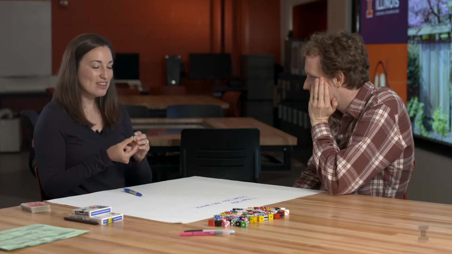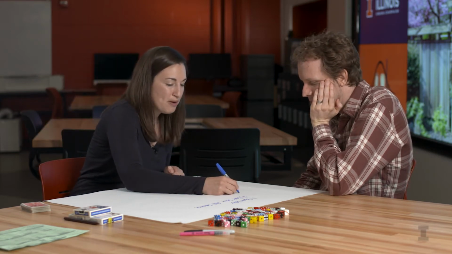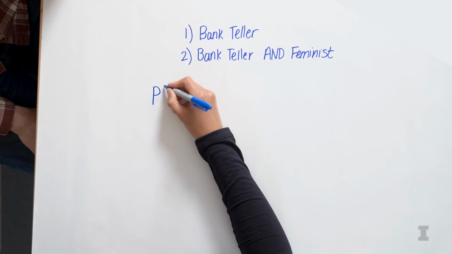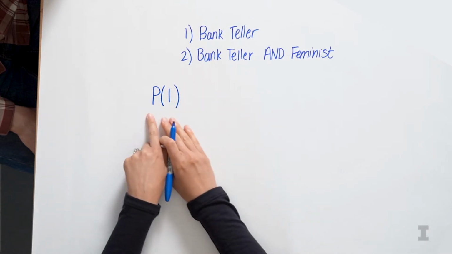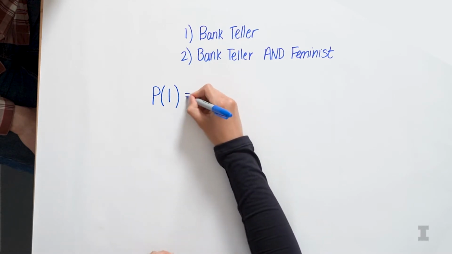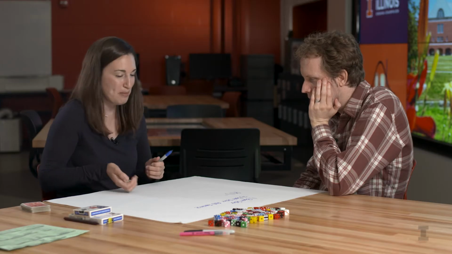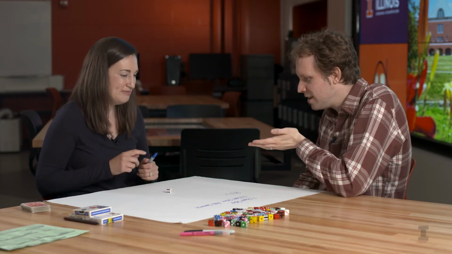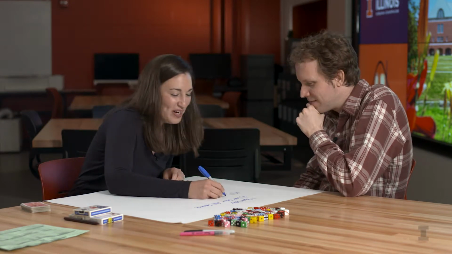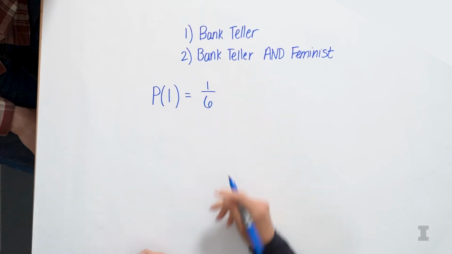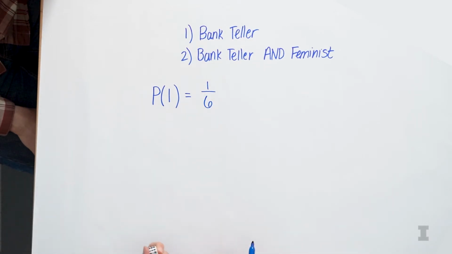Yeah. So let's just say I wanted to know what's the probability, and I'm going to use this probability notation, P(1). So this is read as the probability of getting a 1. If I roll this die, what's the probability I get a 1? So it's a six-sided die. One out of six options. Exactly, 1/6. The probability of any number is 1/6 with rolling a die.